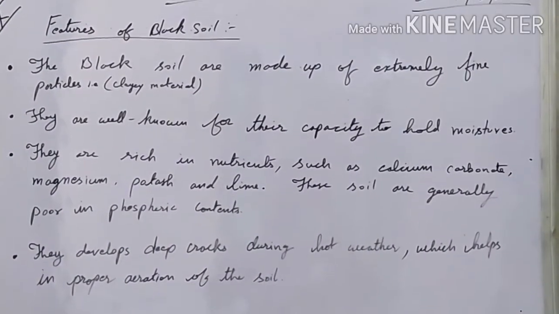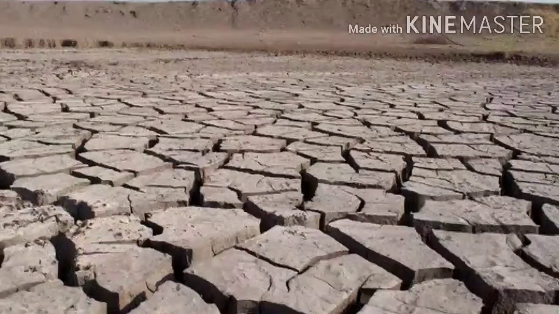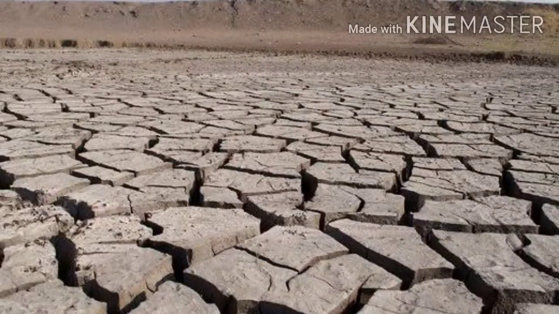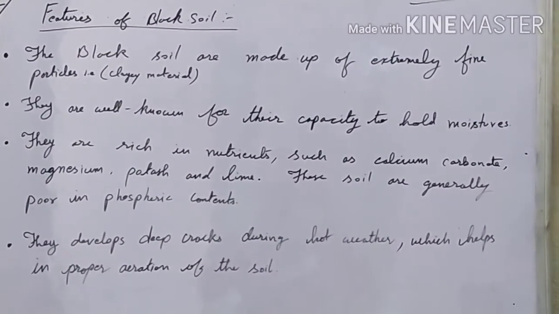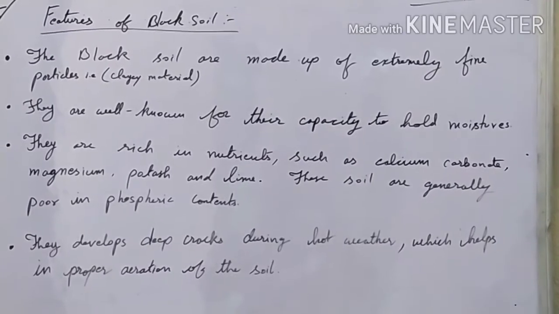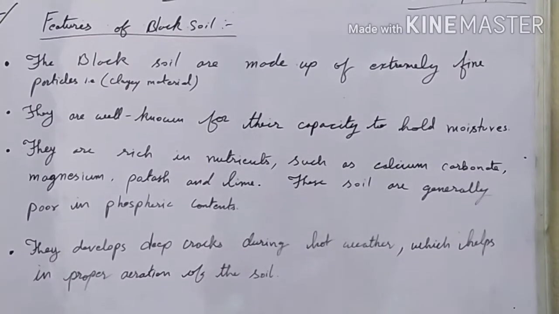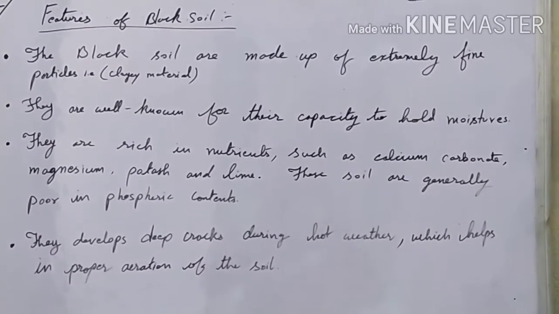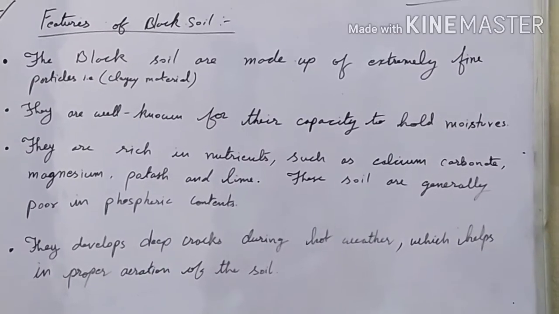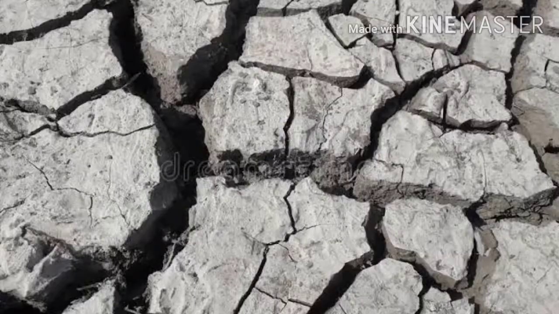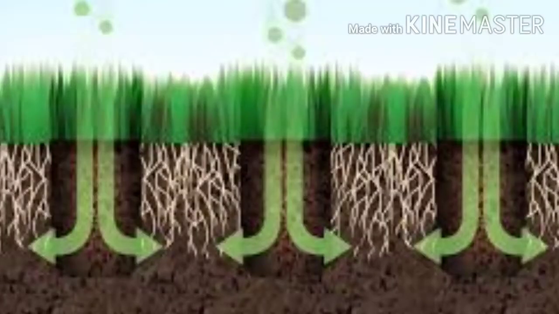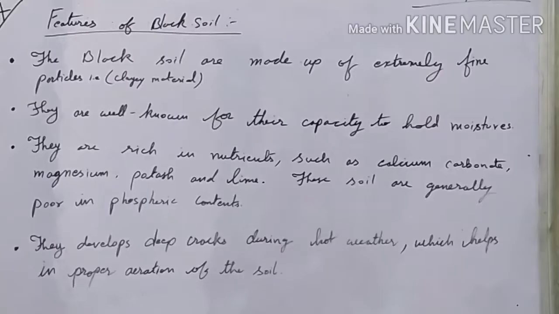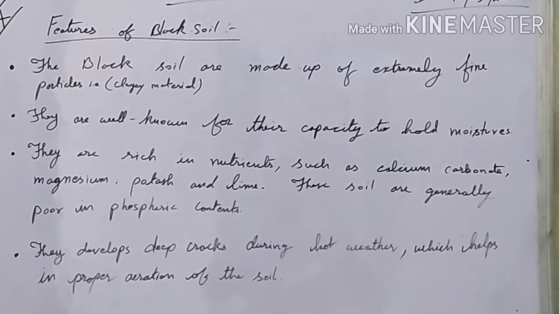They develop deep cracks during hot weather, which helps in proper aeration of the soil. During the summer season, when the weather is very hot, the soil loses moisture and cracks develop in the soil. The cracks are so deep that air can pass through them and help in the aeration of the soil. This is one of the important features. Now let us understand the next.